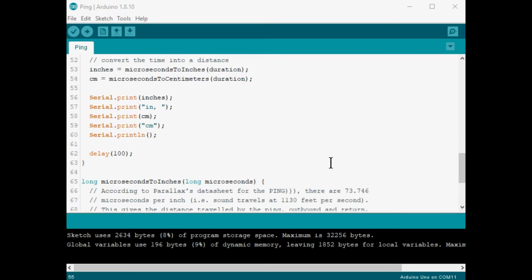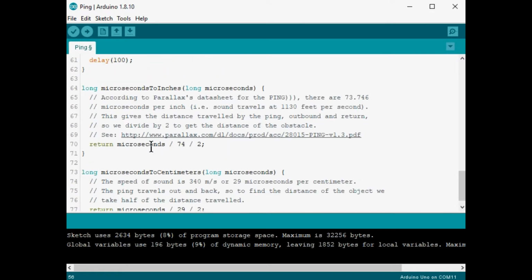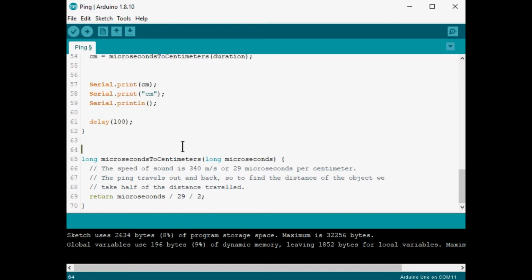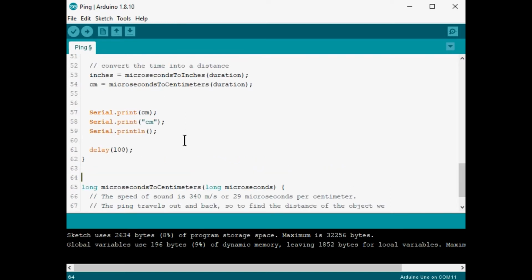And in this exercise, when we do that conversion to change the brightness of our LED, we're only going to use the value that's recorded in centimeters. So I'm going to remove the code that has to do with inches. And I'll delete that, and I can delete this function as well. Now, it's not necessarily that we delete them, it's just that it makes our code a little cleaner and simpler, easy to see, easy to understand.